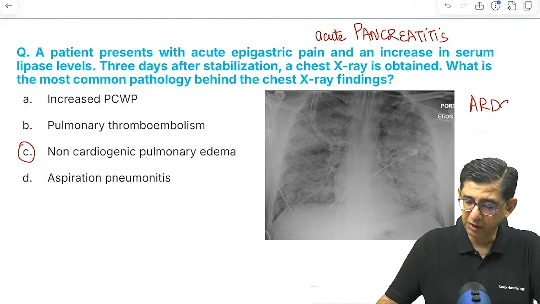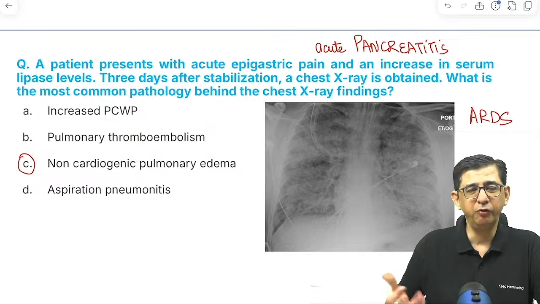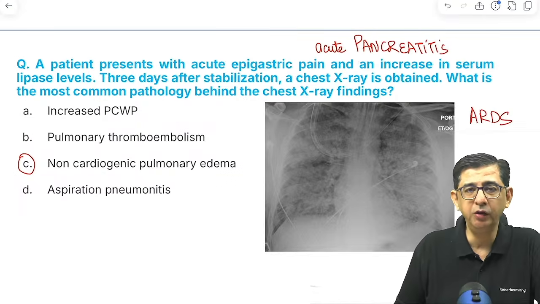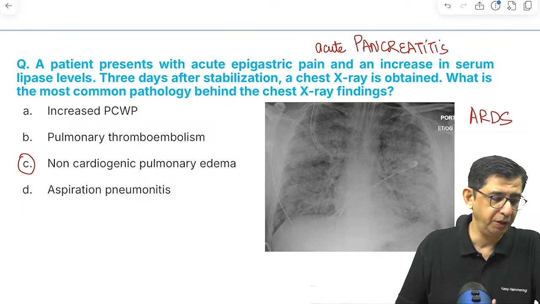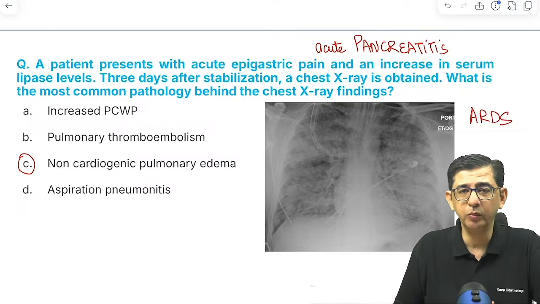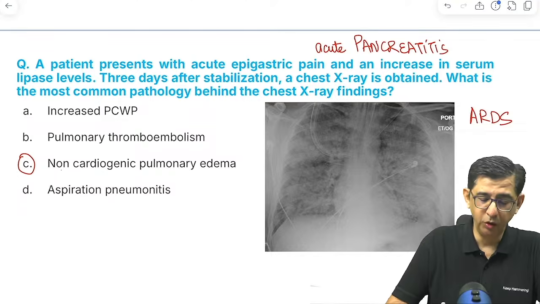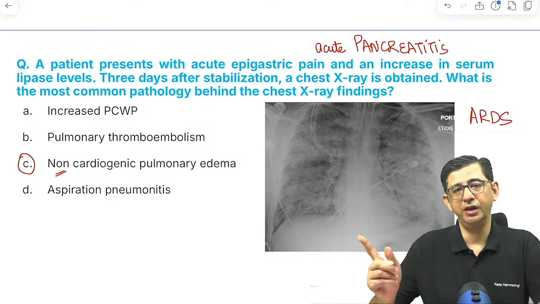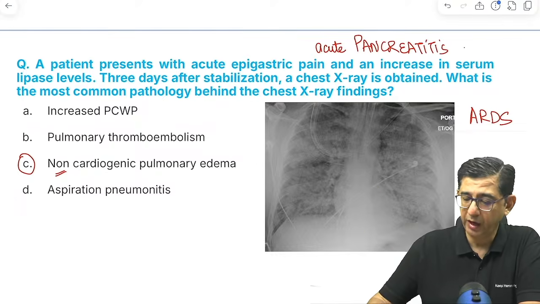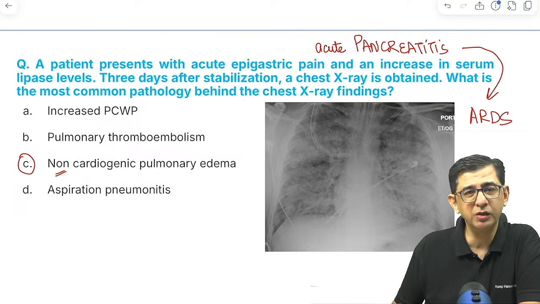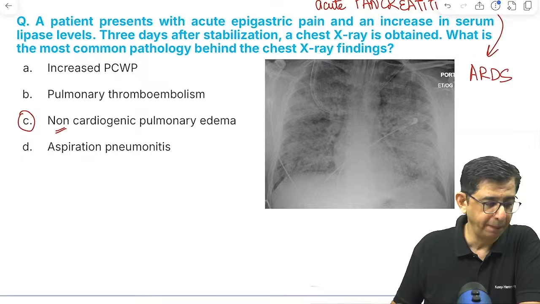He was given fluids, maybe stable conservative management would have been done for pancreatitis, but then the lungs are showing evidence of non-cardiogenic pulmonary edema at the moment. So yep, the answer in this question, no, but we would not like to call it a bat wing sign at the moment, because cardiogenic nahi hai na, non-cardiogenic है. Bat wing जो word होता है, that is for the cardiogenic varieties. So this would be acute pancreatitis, and then ARDS as a complication that has occurred in this case, so non-cardiogenic pulmonary edema. Yep.